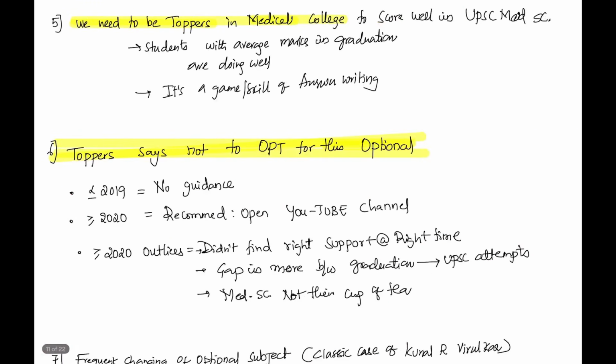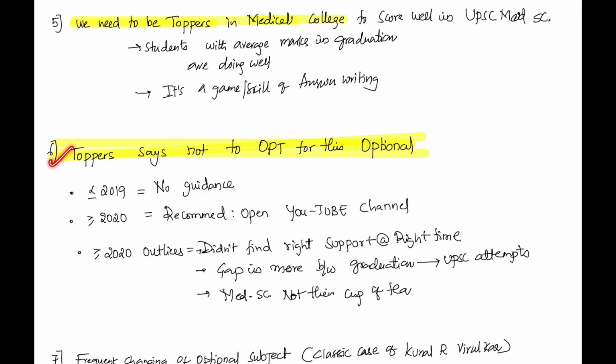Now, there is one more myth about medical science optional. We need to be toppers in medical college. No. There are doctors, students with average marks in graduation who are also doing well with us. It's a game of answer writing. It's not about concepts or clinical knowledge. If you develop a good knack of answer writing, you will perform well. So you don't need to be a topper in medical college. And I'm getting a lot of calls these days.